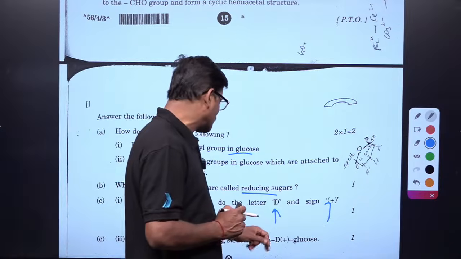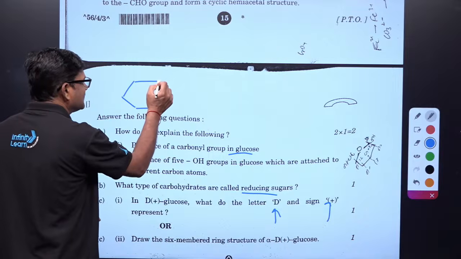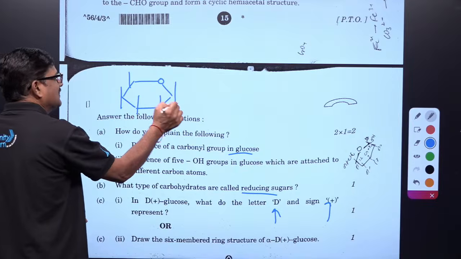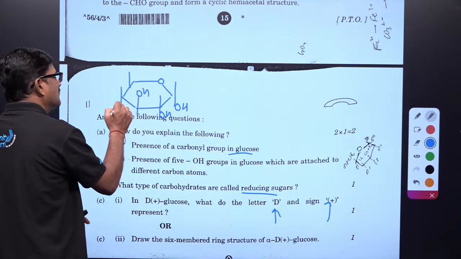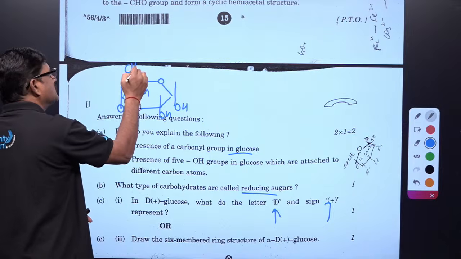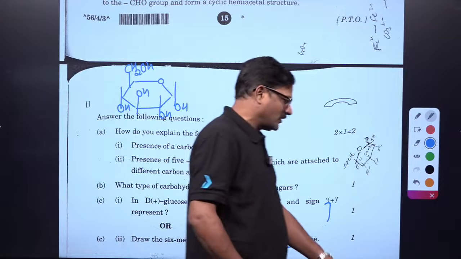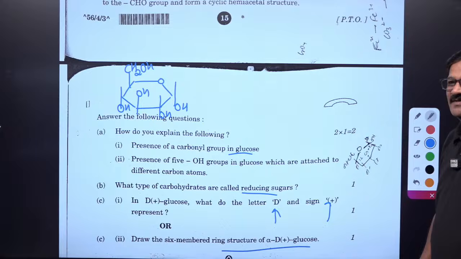Draw the 6-member ring structure of alpha D glucose. Everybody can discuss that. Okay, now look at this. So this is the one, alpha D glucose. Now you can see this is the structure of alpha D glucose. बच्चों समझ में आ रहा है क्या? कुछ डाउट है ना तो?